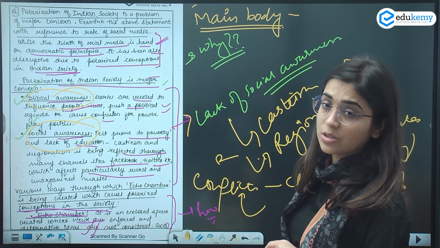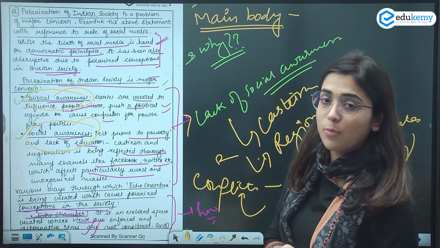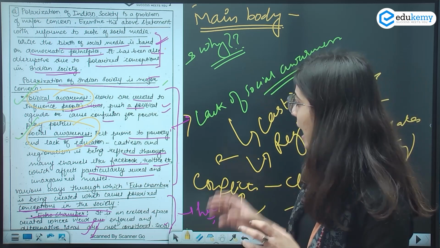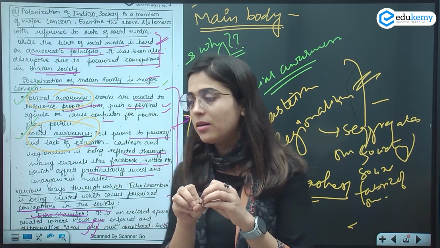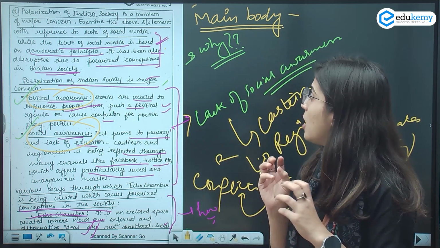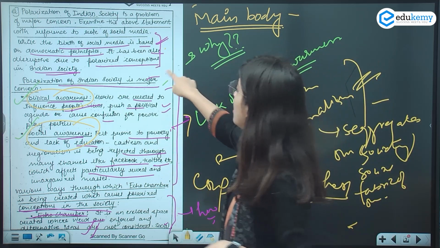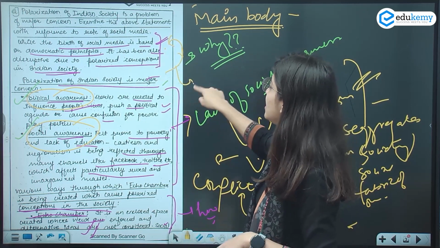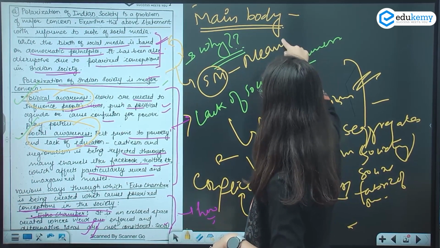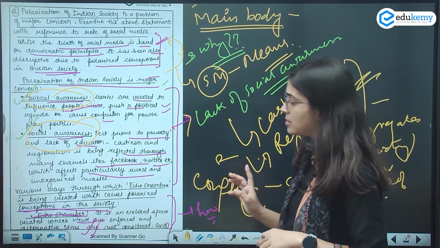In the introduction, I started my answer with the role of social media in polarizing Indian society. I am not criticizing social media here. I'm saying it's not social media but our disruptive views and conceptions that are polarizing Indian society, using social media as a means. That is how I started my answer.